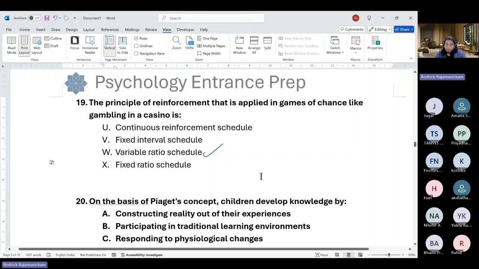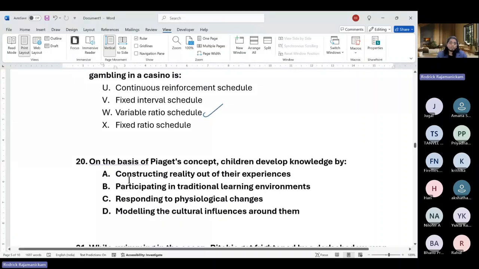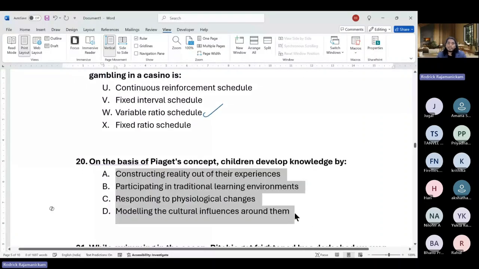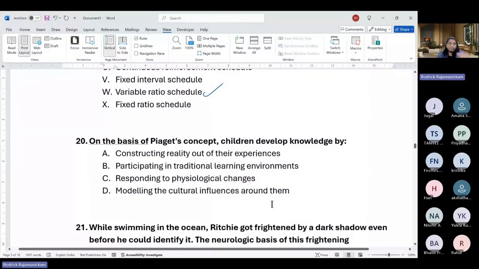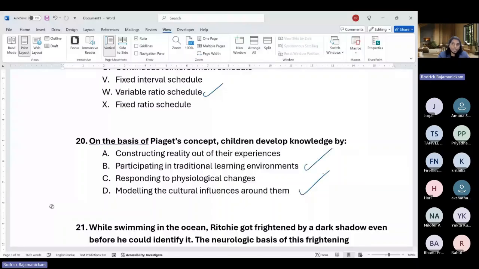So moving on. On the basis of Piaget's concept, children ideally develop knowledge by developing schemas, but how do they develop schemas? So these two are Vygotsky's principles. Vygotsky basically says that traditional and cultural influences kind of shape them. Okay, interactions with people shape learning.